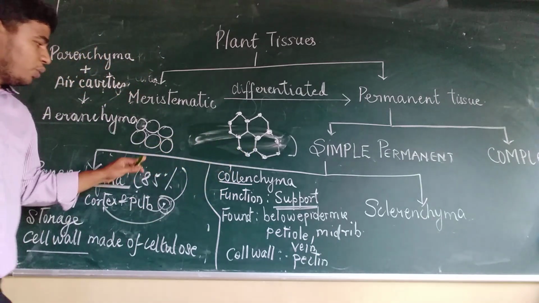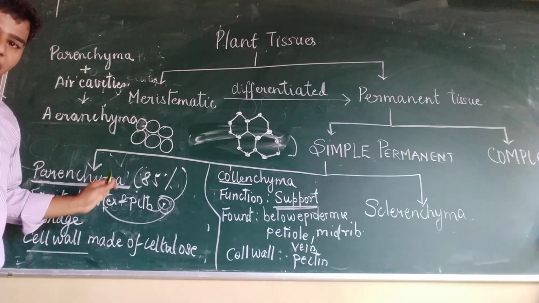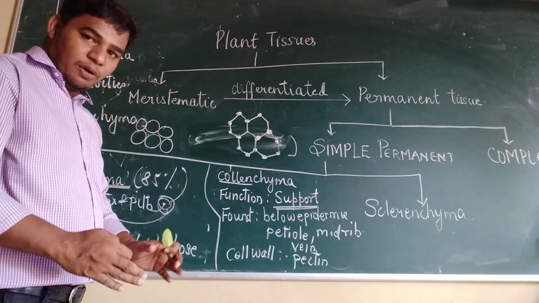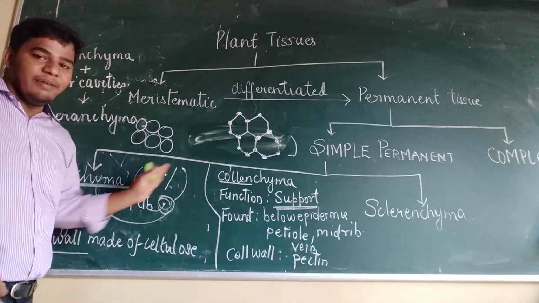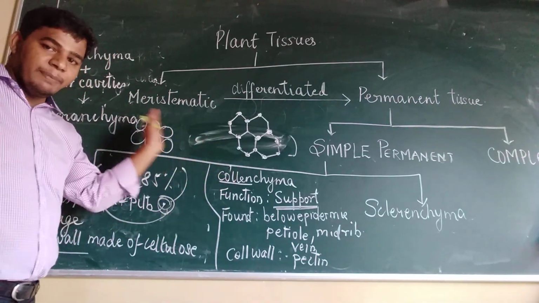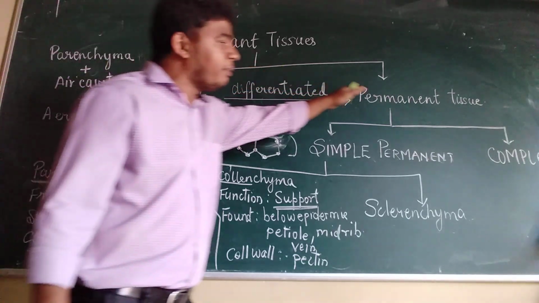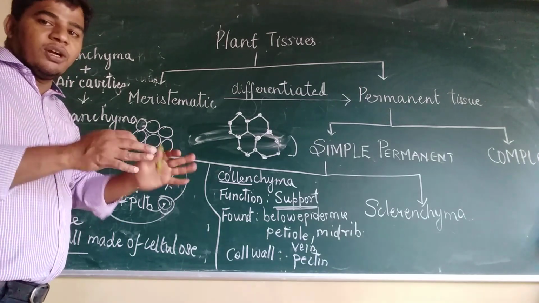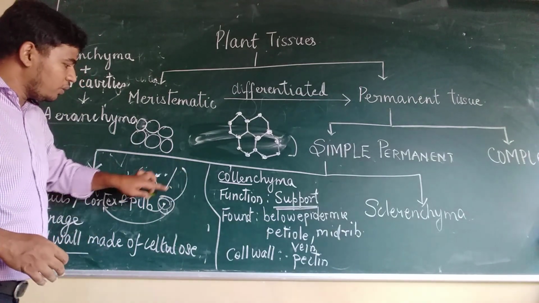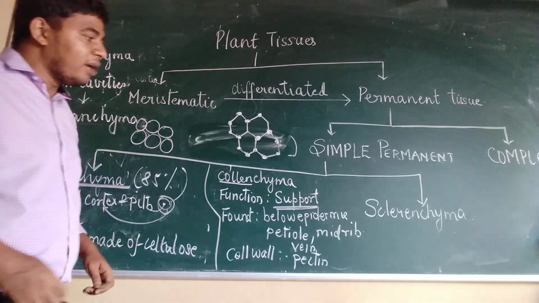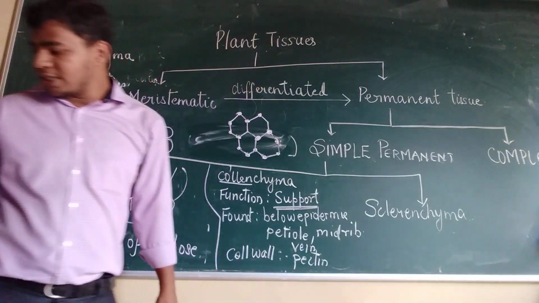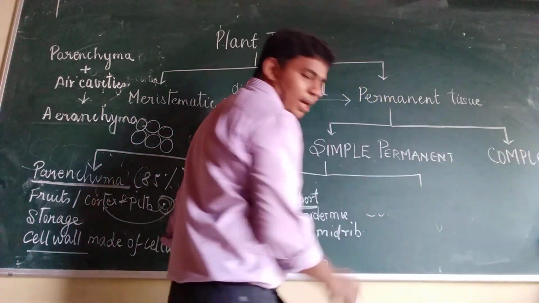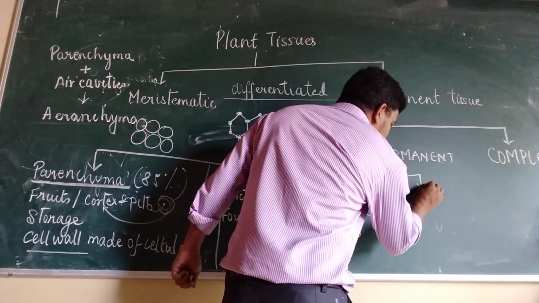Got it? Now these two, which we have already seen, parenchyma and collenchyma, both are living cells. Although they cannot divide, they are living. Losing the capacity of dividing is from meristematic going to permanent. It does not mean they have died. They are living, the only thing is they cannot divide. So these two are living cells. Whereas the third one, which we will study now, known as sclerenchyma, is made up of dead cells.